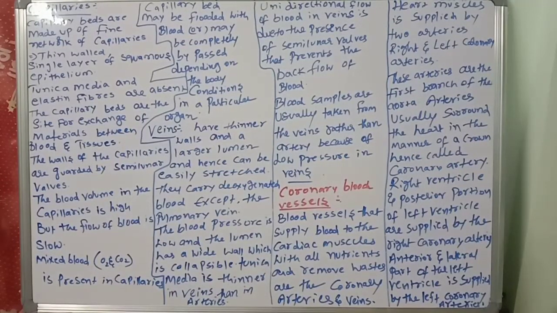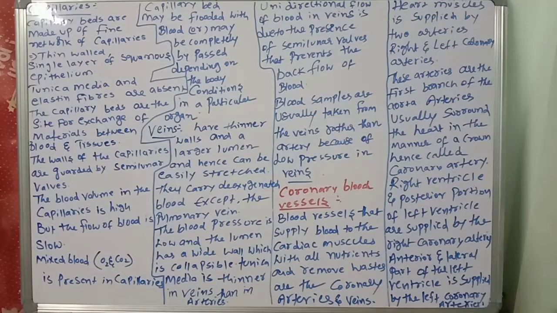Today we are going to discuss another important concept in the circulatory system, that is blood capillaries. In the previous classes we discussed the composition of the blood, RBC, WBC, platelets, and Rh grouping, ABO blood grouping, arteries, like that.